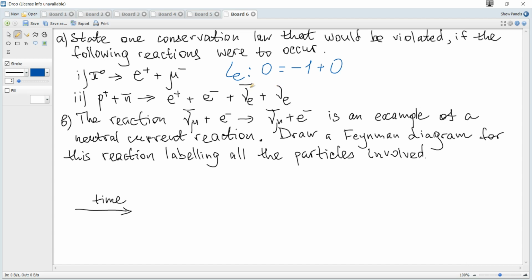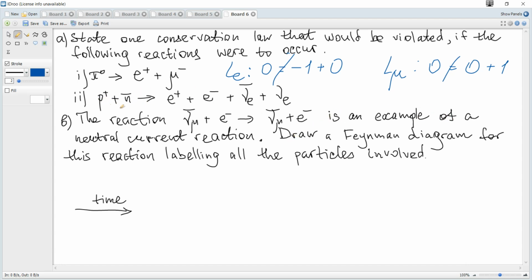So the electron lepton number is not conserved. Also, we can see that the muon lepton number is not conserved, because 0 is 0 on the left, and the negatively charged muon is a particle, so it's plus 1, so it's also not conserved.